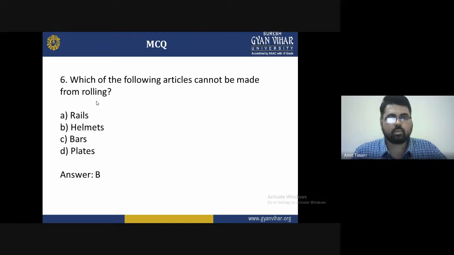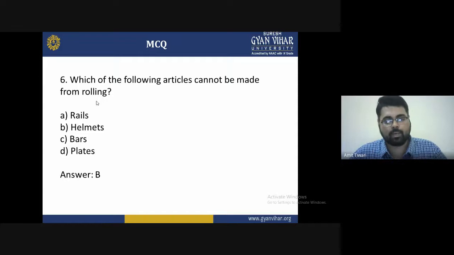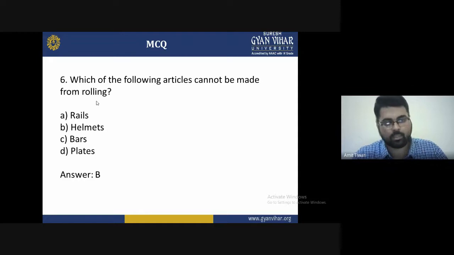Sixth question: which of the following articles cannot be made from rolling? A is rail, B helmet, C bar, and D plate. Obviously, the helmet is not made by rolling, because rails are made from the rolling operation, and bars and plates are also made by the hot rolling operation. All are made by rolling except the helmet, so the helmet is the answer to this question.